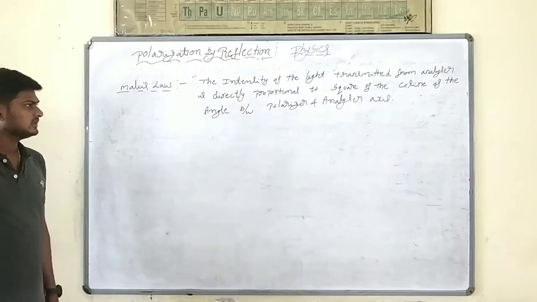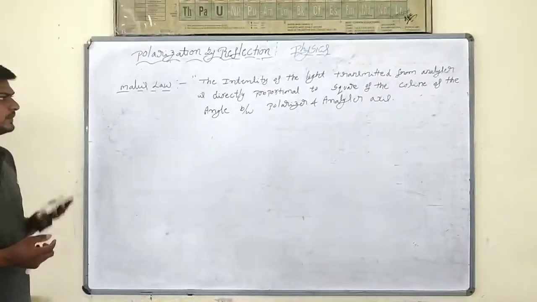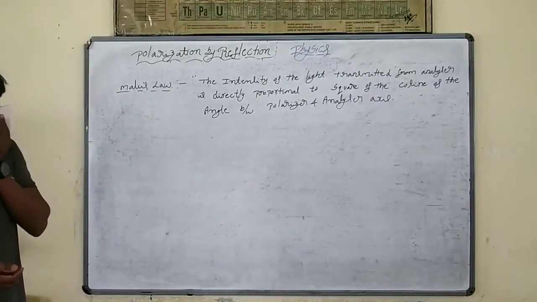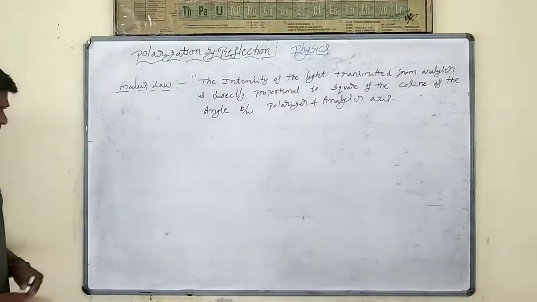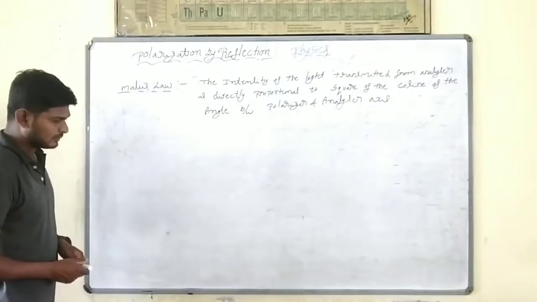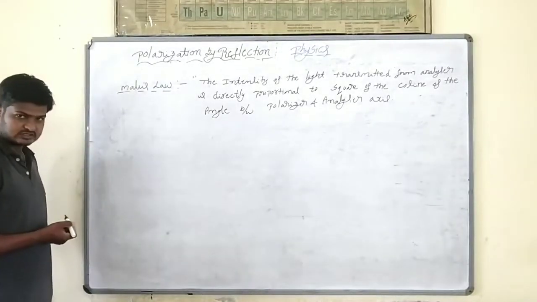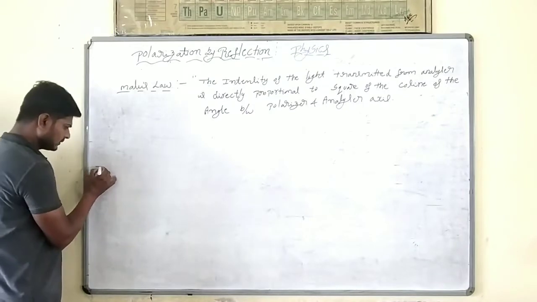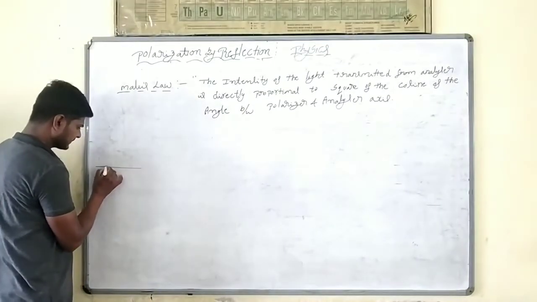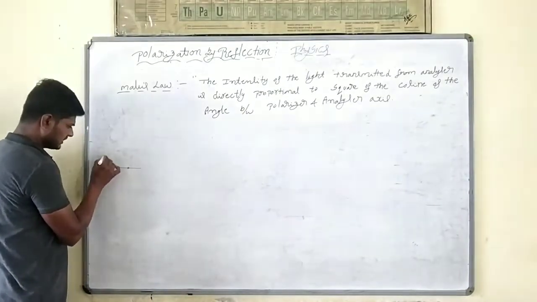Now we can discuss what this statement is going to say. Clear? Simple one. See here. I'll come to the formula later. Last class we discussed how polarization takes place. First, what we are going to do? We are going to take unpolarized light.